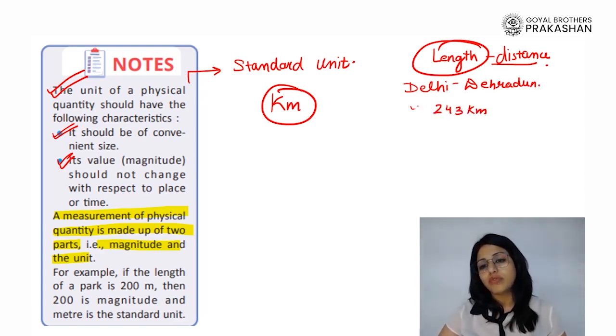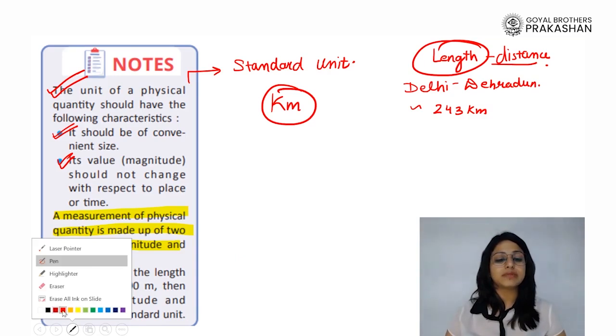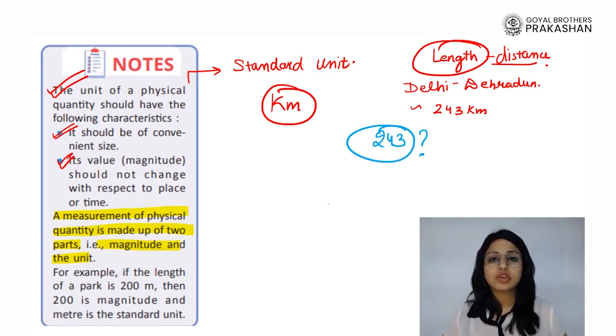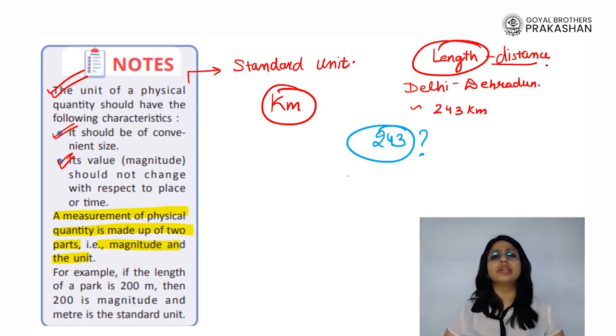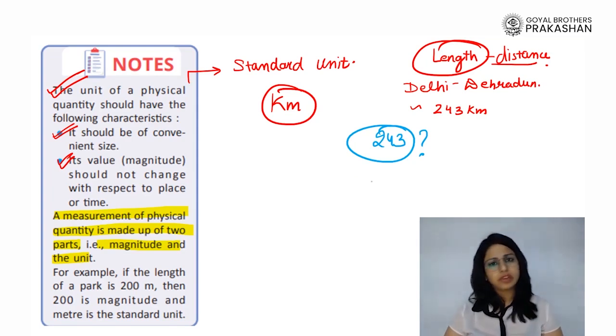Now, if I ask somebody what is the distance between Delhi and Dehradun, and that person only replies 243. 243 what? 243 kg, 243 centimeter, 243 centimeter square? What is it? I don't know. Okay, so somebody got it? Ma'am, wait. The answer would be 243 kilometer, right?